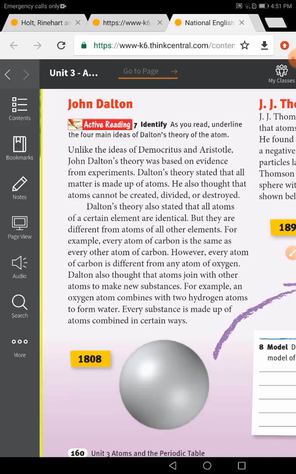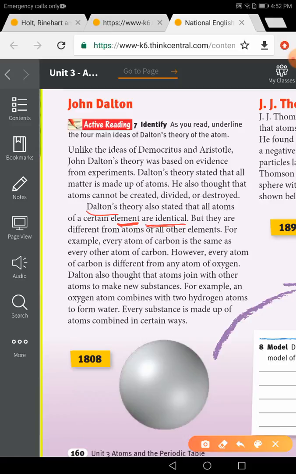Dalton's theory also states that all atoms of a certain element are identical. If we are talking about iron, for example, all atoms of iron are the same, they are identical. All atoms of silver are identical, but they are different from atoms of all other elements.